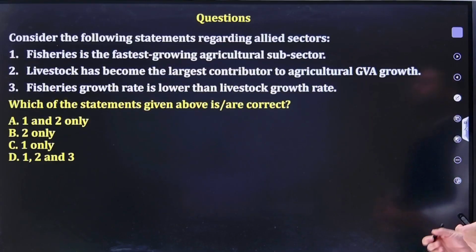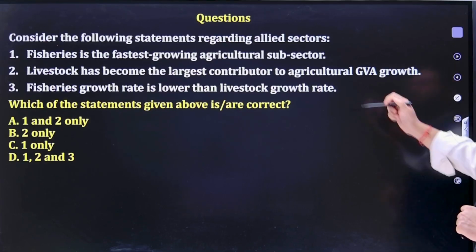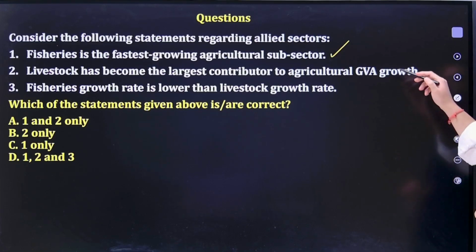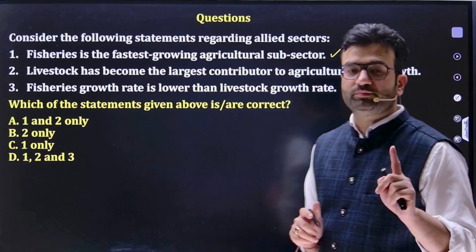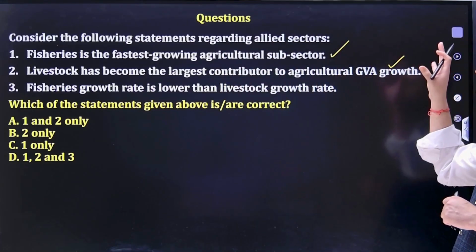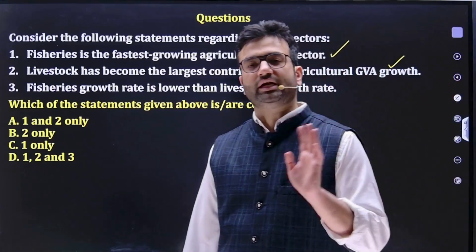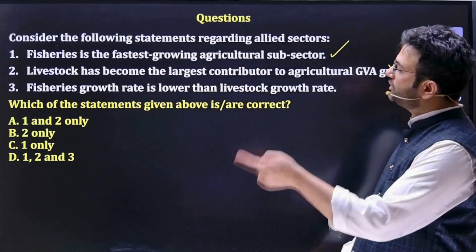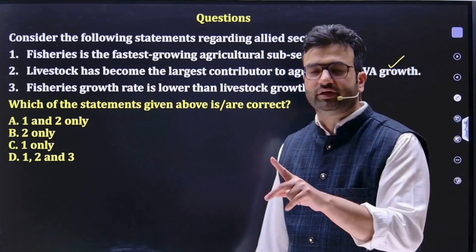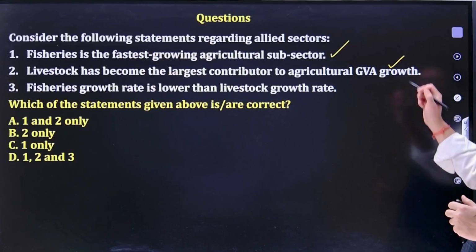Moving to question number 2. Consider the following statement regarding allied sector. Fisheries is the fastest growing agriculture subsector. That's true. Livestock has become the largest contributor to agriculture GVA growth. That's also true. Remember friends, there's a difference between fastest growing and largest sector. Most of the students might get confused that fastest growing is the largest contributor to agriculture GVA also. No. Fishery sector grew by 8.8% and livestock sector grew by 7.1%. So fishery sector is the fastest growing sector. That's true. But if we count the overall contribution in GVA, the livestock sector contribution is more in that. So that's why the second is also correct.